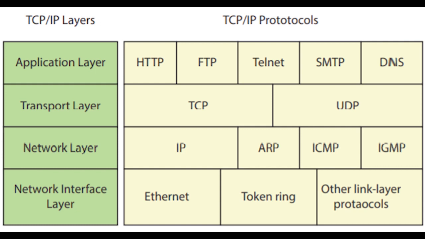Some other protocols in the network layer are IP, ARP, ICMP, IGMP. In the transport layer, there are TCP, UDP and others. And in the application layer: HTTP, FTP, Telnet, SMTP and DNS.